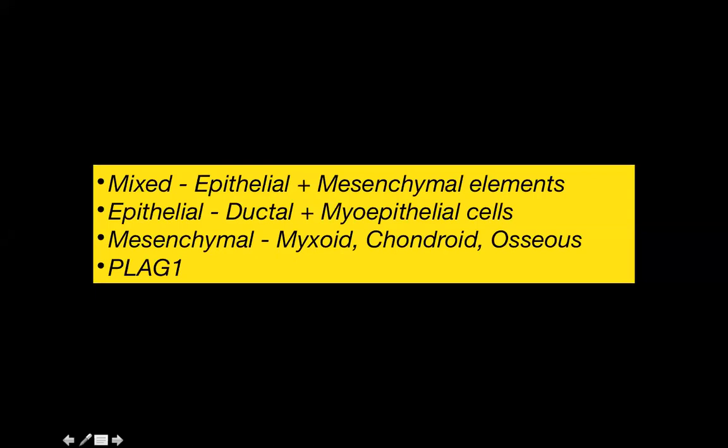And that stroma can be myxoid, which is basically a kind of bluish background material, or it can be chondroid, forming cartilage, or it can even be osseous, forming bone. Generally, these tumors arise because of mutations in PLAG1. So that's another important thing to remember.